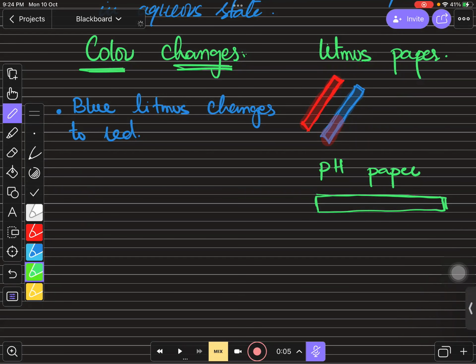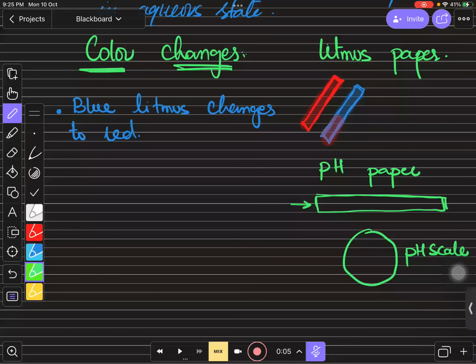Once you dip the pH paper into the solution, just take it out and match it with the pH scale. Just match the pH paper color with the pH scale and you will find the pH of the solution. So not only the nature of the solution, pH paper tells you the exact, or nearly exact, pH of the solution. You can even identify the strength of the solution: whether it is neutral, strong acid, weak acid, weak base, or strong base. So pH paper is one of the methods to identify the pH.